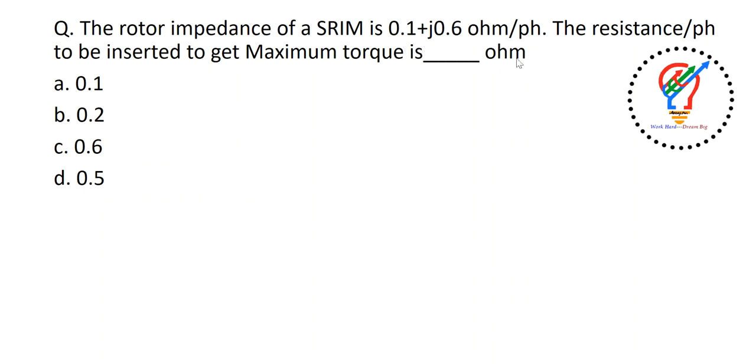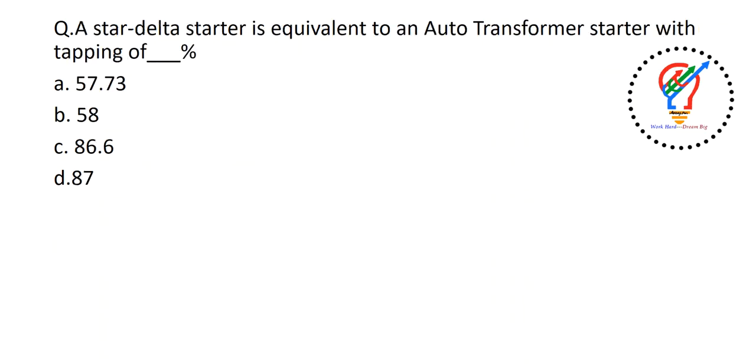But here, how much extra is to be inserted means the difference between the two values is the answer. The difference between the two values, so 0.6 and 0.1. The answer is 0.5. Next one. A star delta starter is equivalent to an auto transformer starter with a tapping of dash percent.